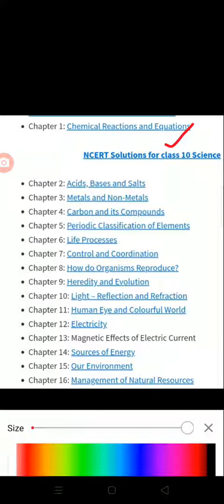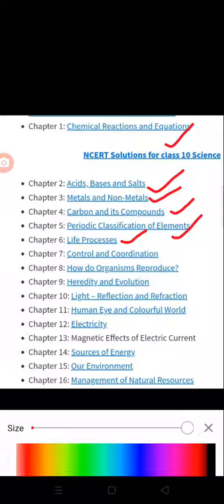Next, in the second chapter we will study acids, bases and salts, and in the third chapter metals and non-metals, carbon and its compounds in the fourth chapter, and the fifth chapter is periodic classification of elements. In periodic classification of elements you will get a periodic table. In this periodic table there are nearly 118 elements. For each and every element we need to classify where it will be used and what the groups are, and we will study all these things in periodic classification of elements.